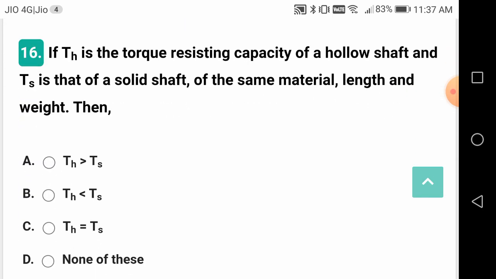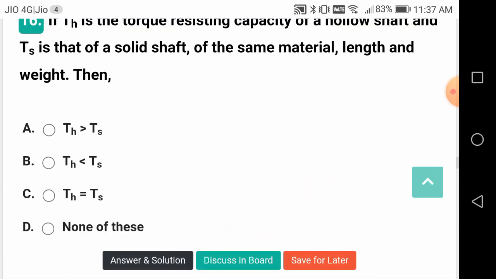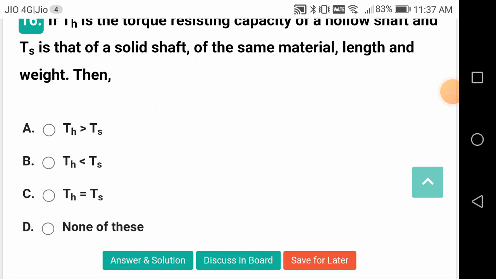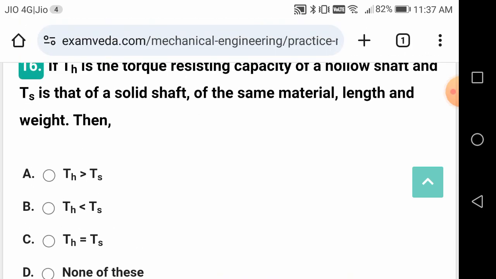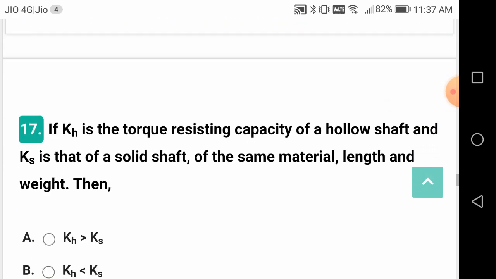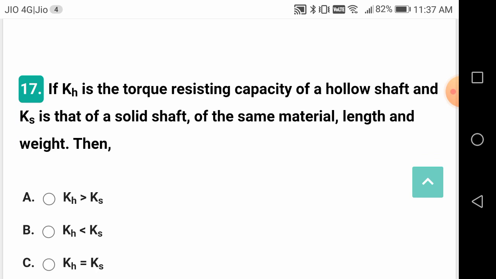If TH is the torque resisting capacity of a hollow shaft and TS is that of the solid shaft, of the same material, length and weight, then definitely T hollow is more than T solid. So hollow shafts carry more torque compared to solid shafts for the same material, length and weight. Hence they are used in naval and aircraft applications. Not only this, weight reduction is also an important factor.